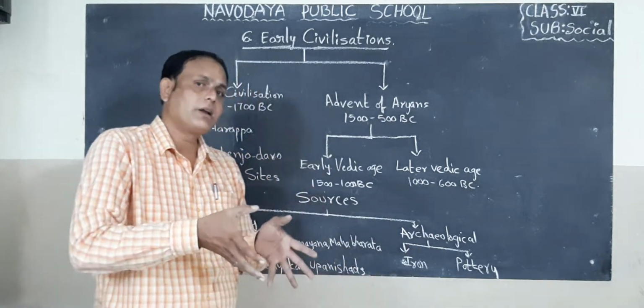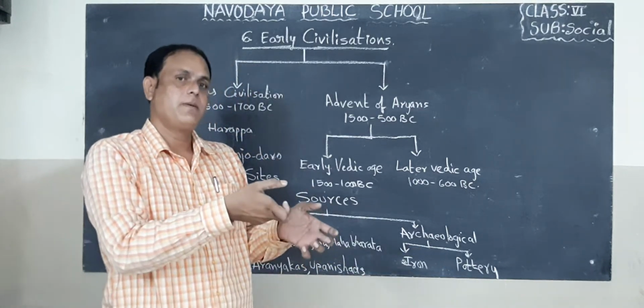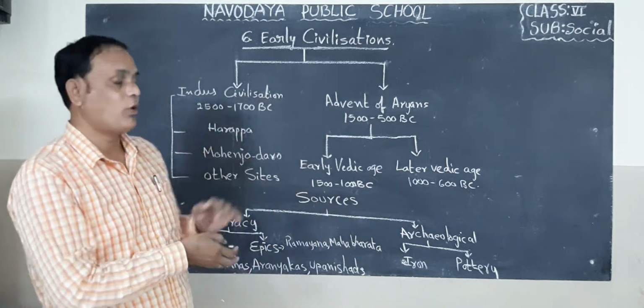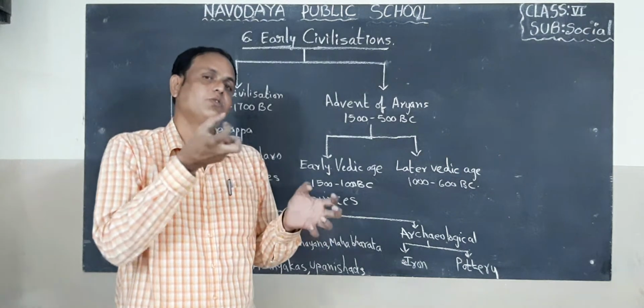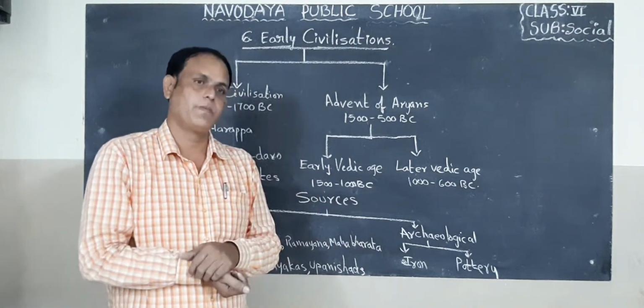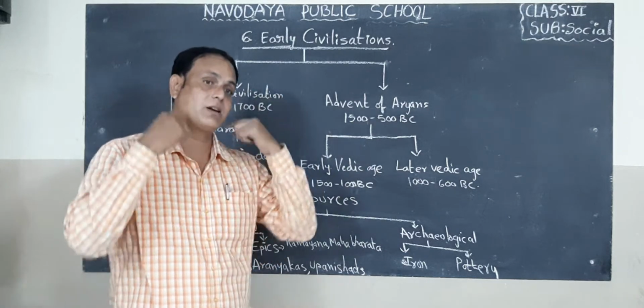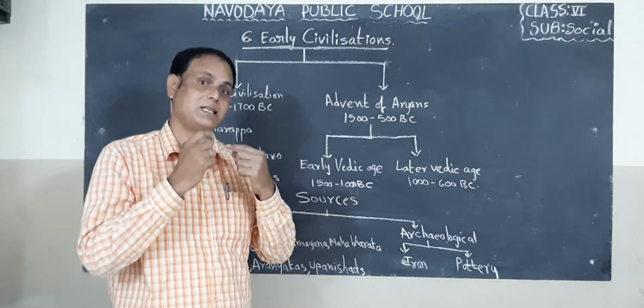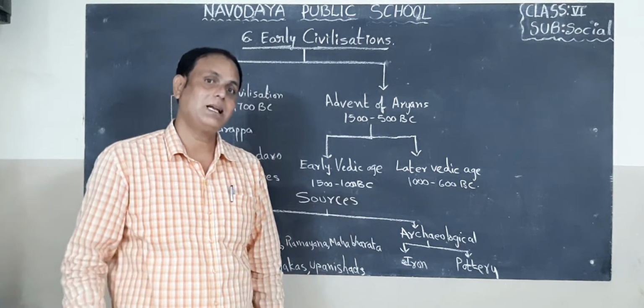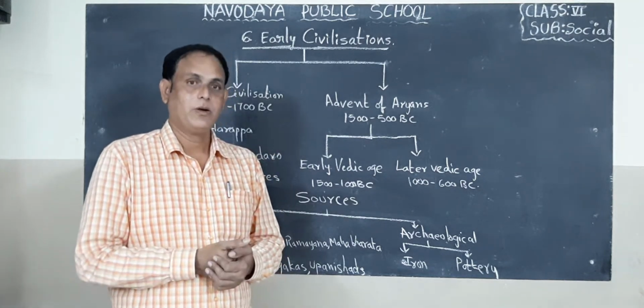When the archaeologists excavated at the places of Harappa and Mohenjo-daro, they found so many tools and weapons, even jewelry also. So those people wore necklaces, nose studs, earrings, bangles, anklets, etc. Okay, children?